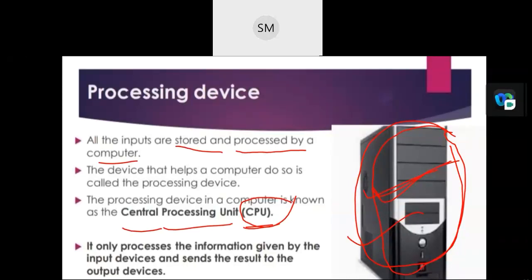It also includes all the parts inside the computer case, such as the hard disk drive, video card, motherboard. Everything comes under hardware only. So physical part, what does it mean? Hardware are real things that can be touched and seen. That is the hardware. So far we have seen different types of input devices.